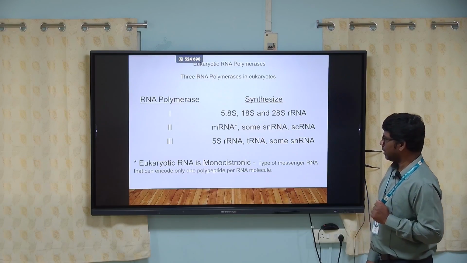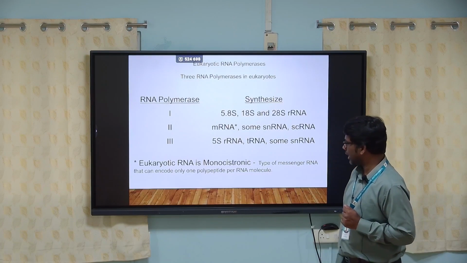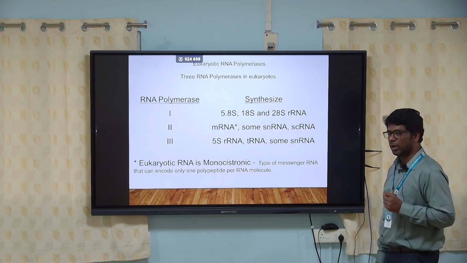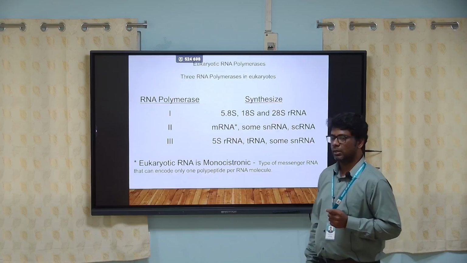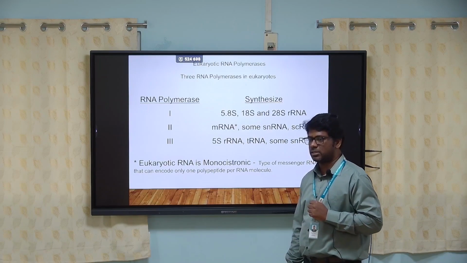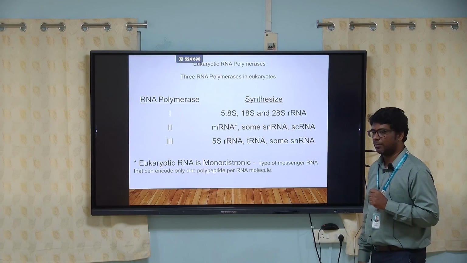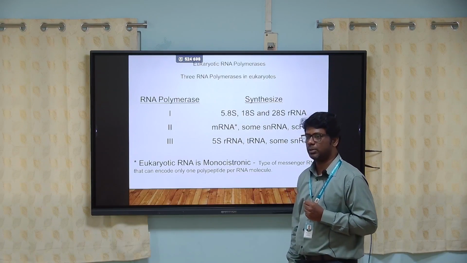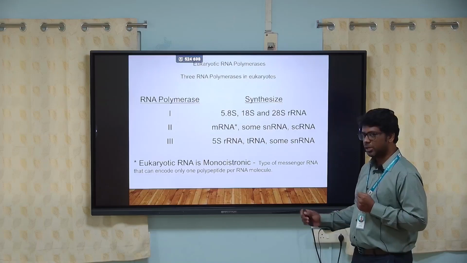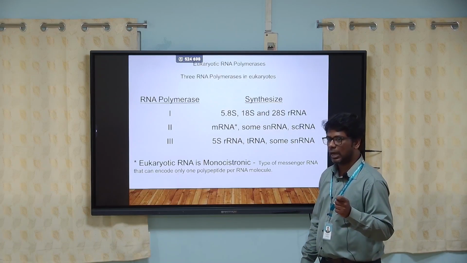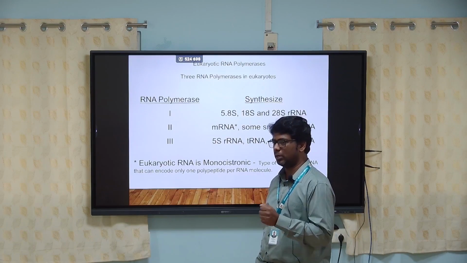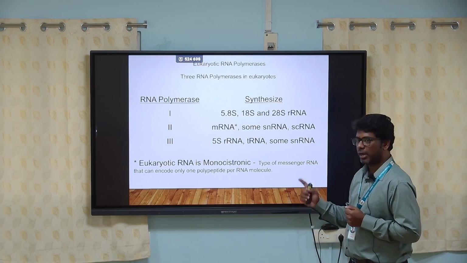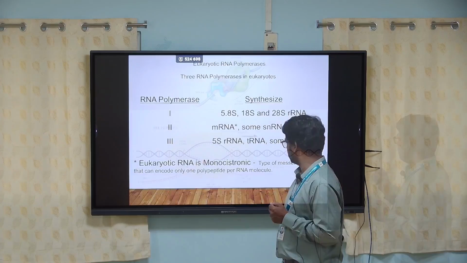Interestingly, eukaryotic mRNA is monocistronic, which means it produces only one protein, whereas in prokaryotes, from a single RNA molecule you produce multiple proteins. In eukaryotes, from one RNA molecule you produce only one protein molecule. That is why it is called monocistronic. In prokaryotes it is called polycistronic.